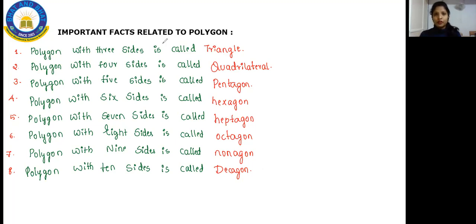So now you can all start writing the notes of this. And Harshit, you have raised your hand. Can I know your query in the chat session, dear? Please chat with me in the chat session. And the others can start writing. Please make sure you keep your heading as important facts related to polygon. Before that, please put today's date and then continue.